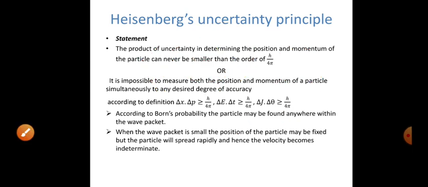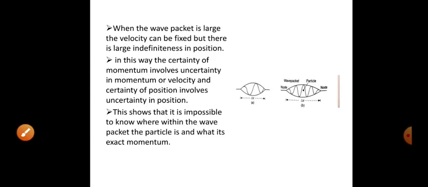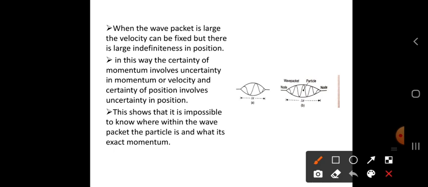The next slide. When the wave packet is large, as opposed to small, the velocity can be fixed, but there is a large indefiniteness in position.